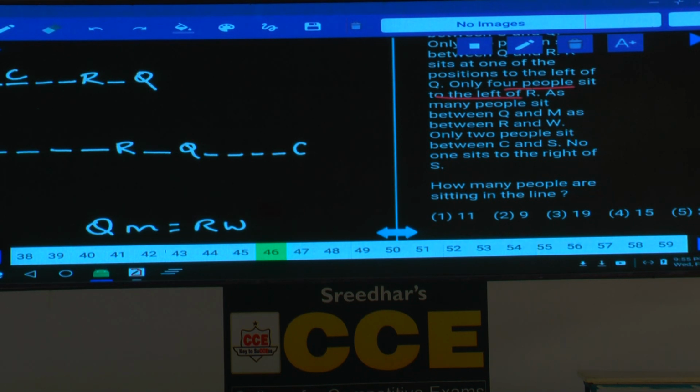R sits at one of the positions to the left of Q, and only 4 people between C and Q, 2 people between M and C. Now 2 people between M and C. Now in this case, what happens here? Only 2 people between M and C.